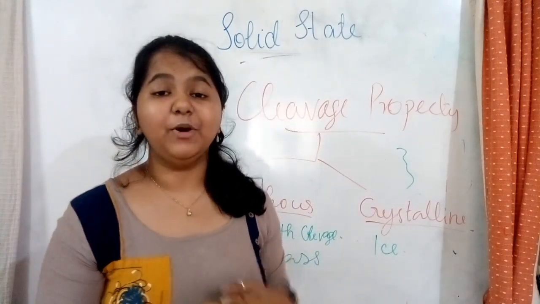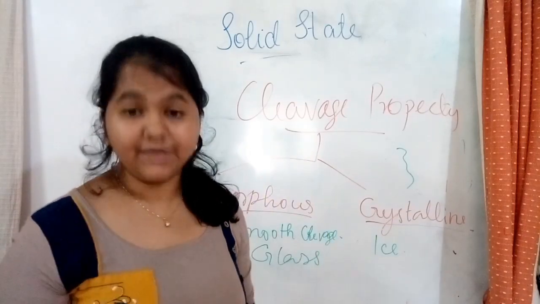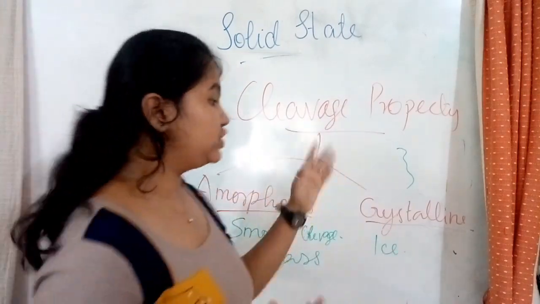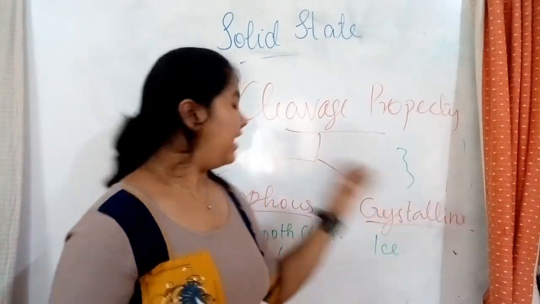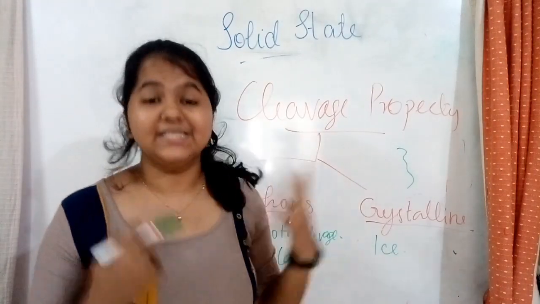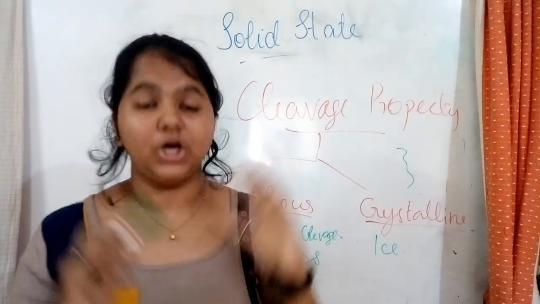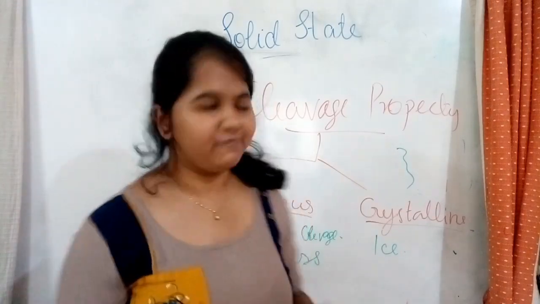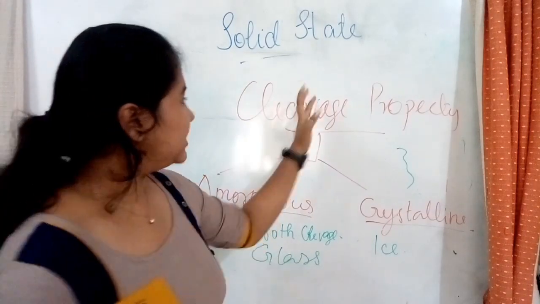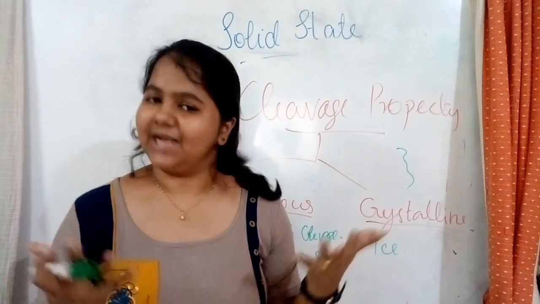Then to talk about the fusion, the latent heat or temperature of fusion, let's see what that is. As told for the temperature, the boiling point and melting point, I said sharp for crystalline solids, and over a range of temperature for amorphous solids. The same way is the fusion. It has a particular temperature, a heat of fusion is a definite value, whereas for amorphous solids it's not a definite value, it is a range. So that is all to talk about these amorphous solids and crystalline solid classifications.